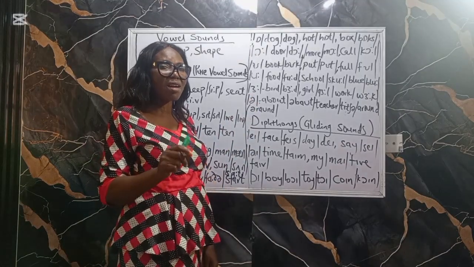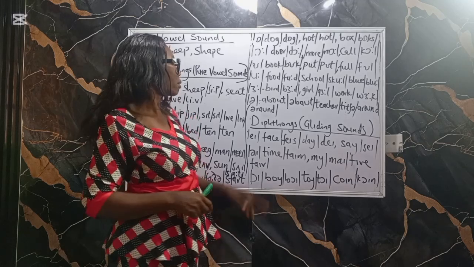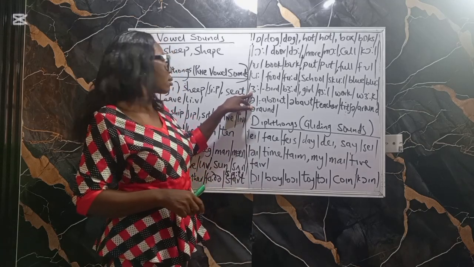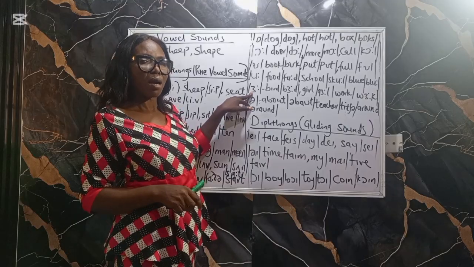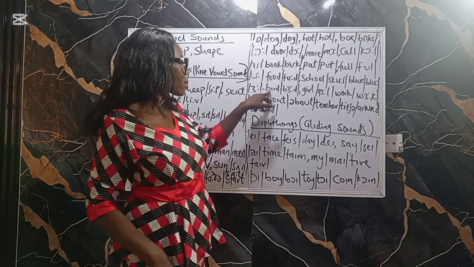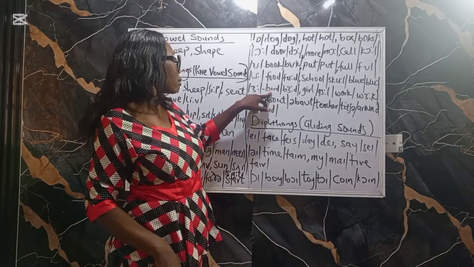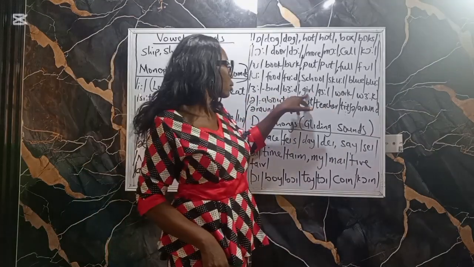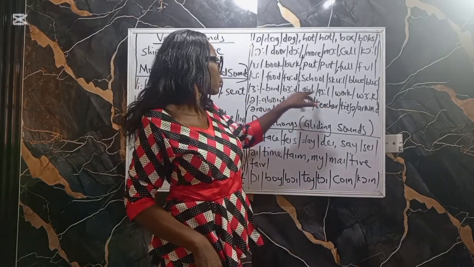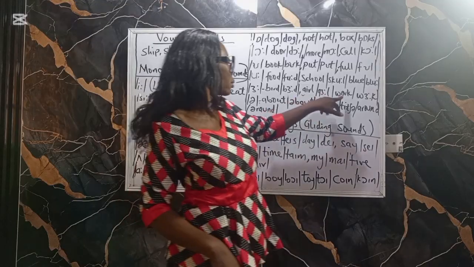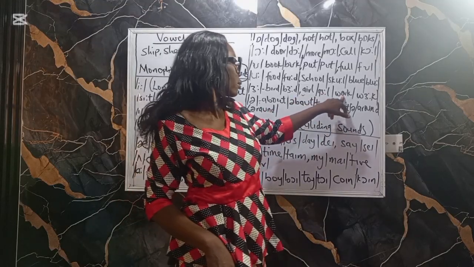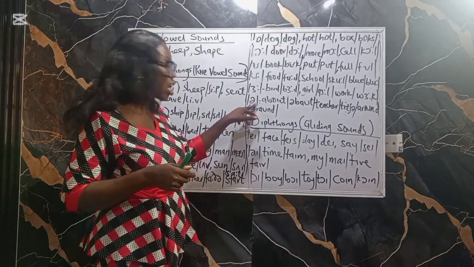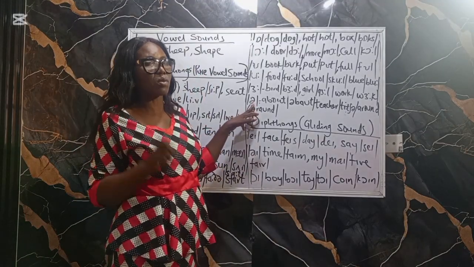Again, central stress sound. We pronounce it as in bird, girl, work. The next one, we call it schwa sound.